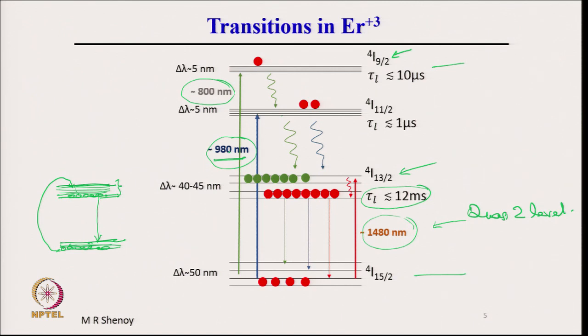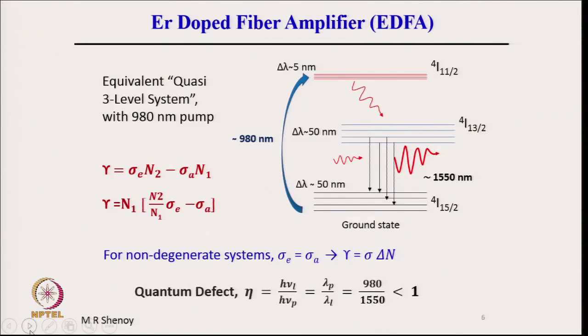But if we use a 980 nanometer pump, then this scheme will be a quasi 3 level. We are using the word quasi because it is not individual single levels, all comprise multiplets, and therefore, we call this a quasi 3 level amplifier. So, we will discuss this. The current amplifier, the most widely used system, is the quasi 3 level amplifier, where 980 nanometer is used as the pump. So, I will discuss this in a little bit more detail.